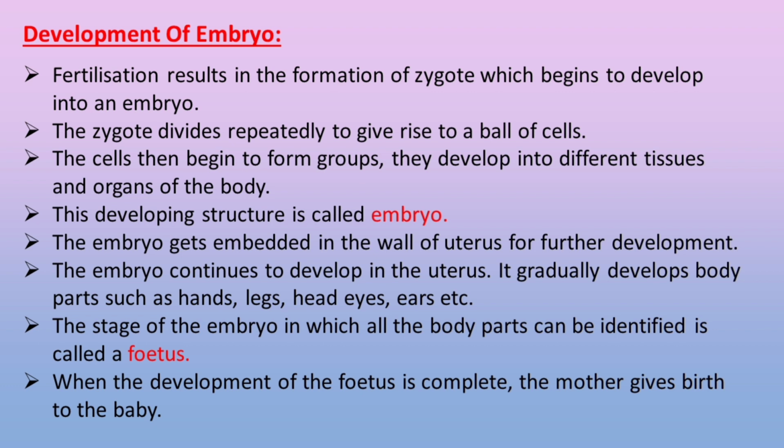The embryo continues to develop in the uterus. It gradually develops body parts such as hands, legs, head, eyes, ears, etc. The stage of the embryo in which all the body parts can be identified is called fetus. When the development of the fetus is complete, the mother gives birth to the baby.